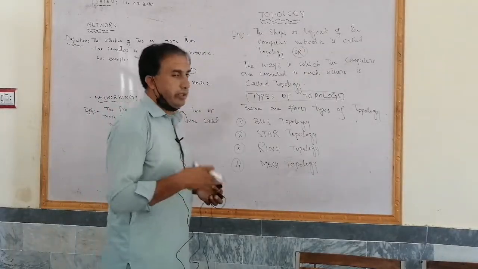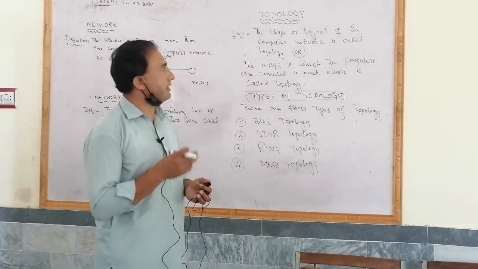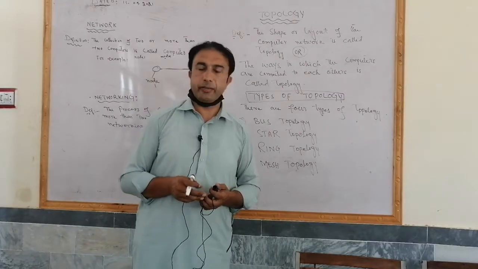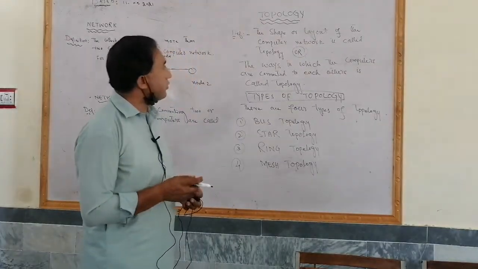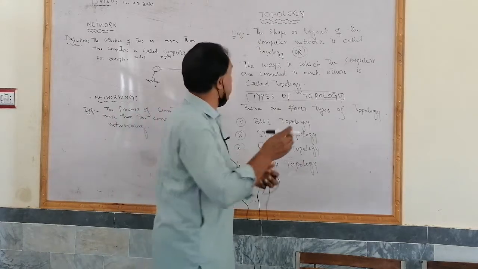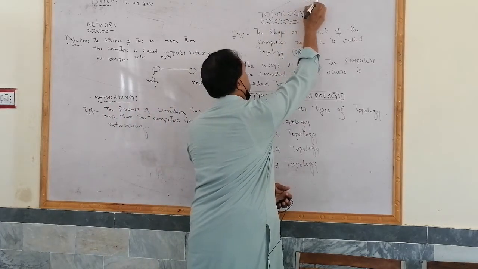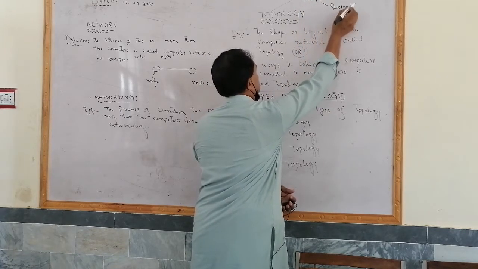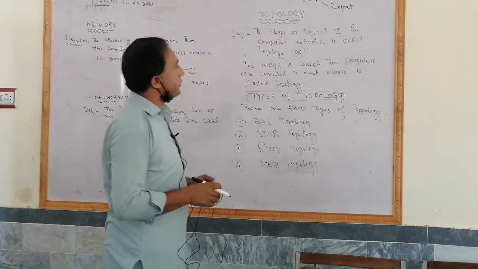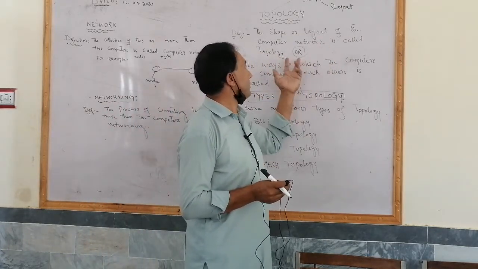Now let's go to another term, that is topology. Topology, this is a very important topic of computer science, especially networking. What is topology? Topology का मतलब है shape. Topology means shape or layout. So the shape or layout of the computer network is called topology.